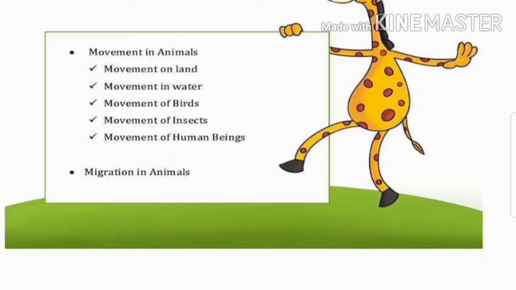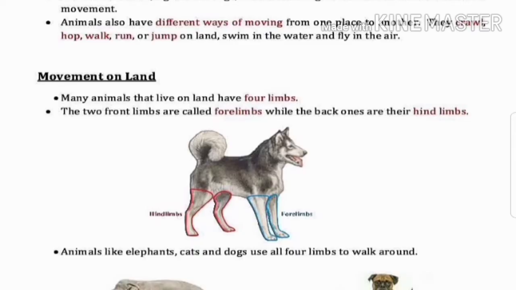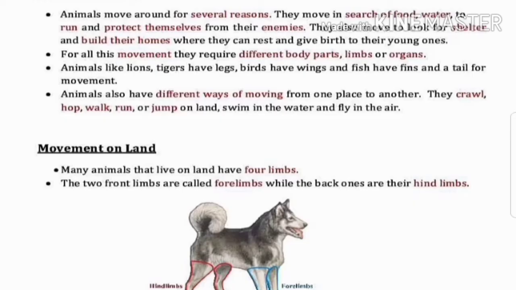So dear children, there are different types of movement in animals. What are they? Movement on land, movement in water, movement of birds, movement of insects and movement of human beings. These are the different types of movement which happen in animals. So the first one is movement in animals.